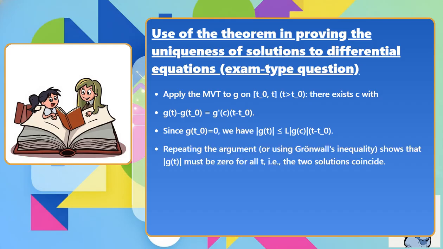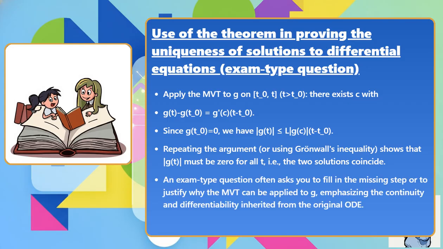Repeating the argument or using Gronwall's inequality shows that |g(t)| must be 0 for all t. That is, the two solutions coincide. An exam-type question often asks you to fill in the missing step or to justify why the mean value theorem can be applied to g, emphasizing the continuity and differentiability inherited from the original ordinary differential equation.